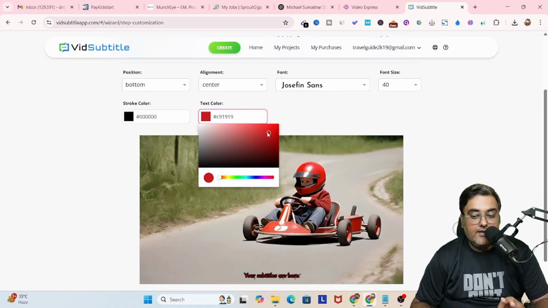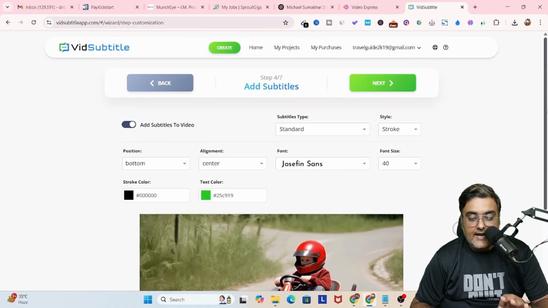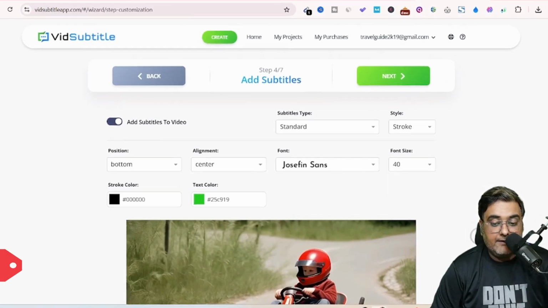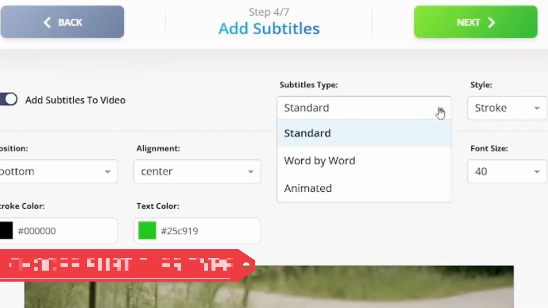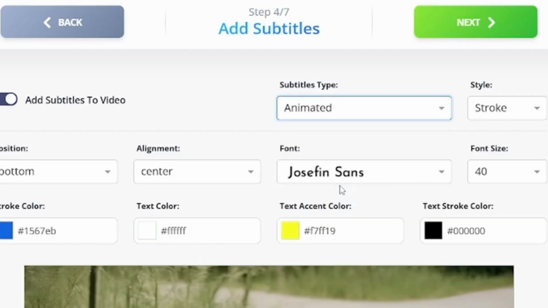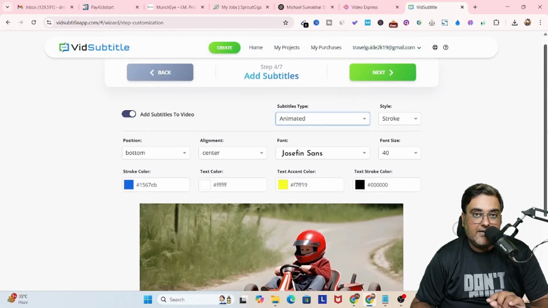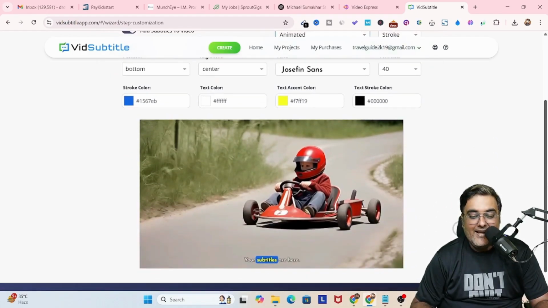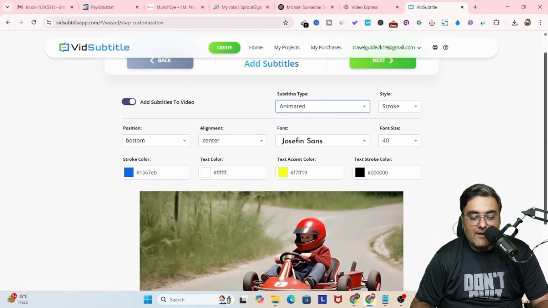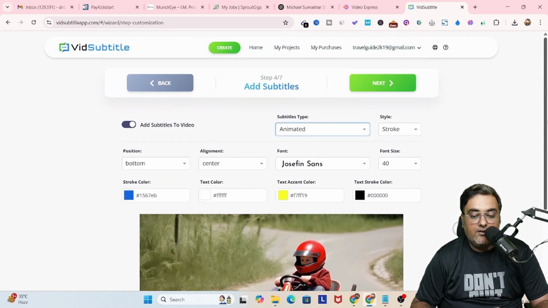Now there is one more thing that we can do over here, is that you can just come over here and in the subtitles type, instead of standard, we can do a word by word or an animated one as well. So in here, if we do animated, you can see your captions become highlighted. So that's quite cool, right? So that being said, that's how the captions appear. So now let's go ahead on the next step.